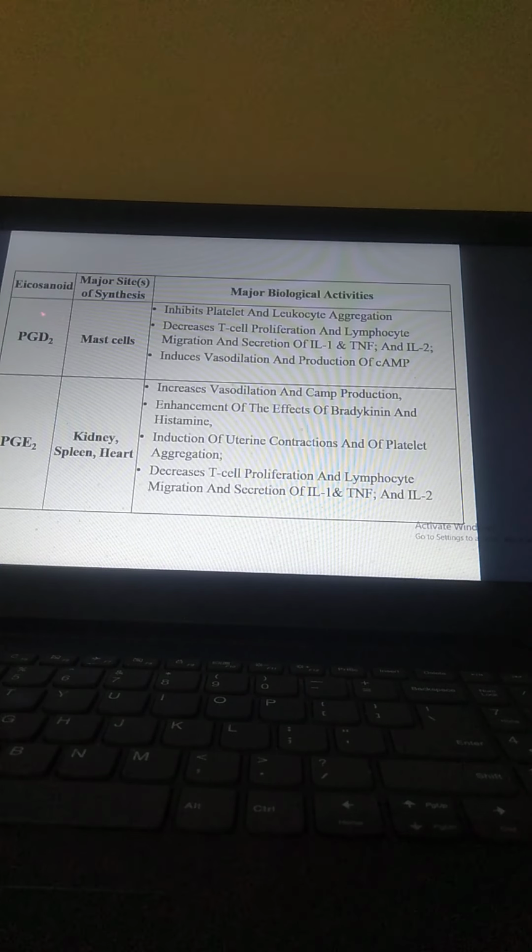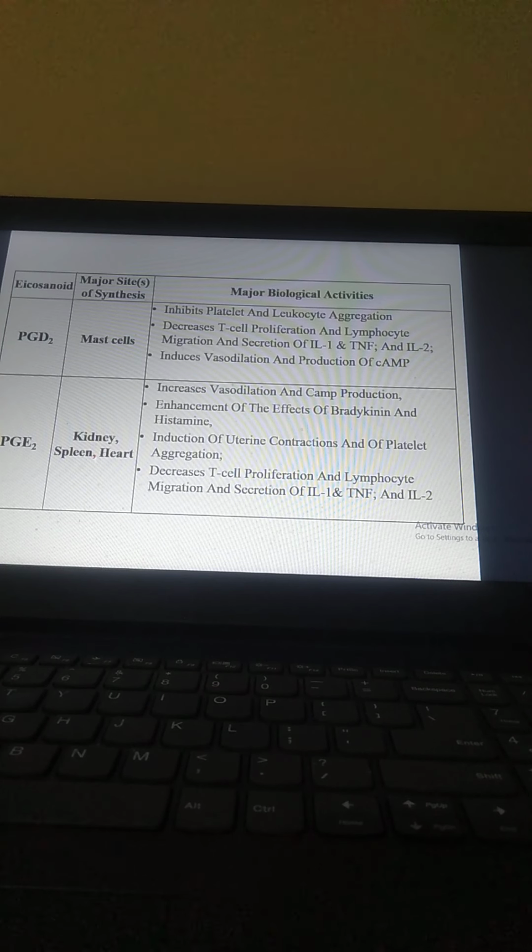Now PGD2, an eicosanoid, has its major site in mast cells. What it does: it inhibits platelet and leukocyte aggregation, decreases T cell proliferation and lymphocyte migration and secretion of interleukin-1, TNF alpha, and interleukin-2, and induces vasodilation and production of cAMP.